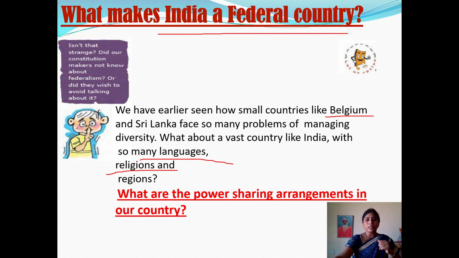Now, what are the power sharing arrangements in our country? I said power is shared between the levels of government, and power is shared between the organs of government. Now we are going to discuss those arrangements in our country, how the power is shared between the levels and how the power is shared between the organs.